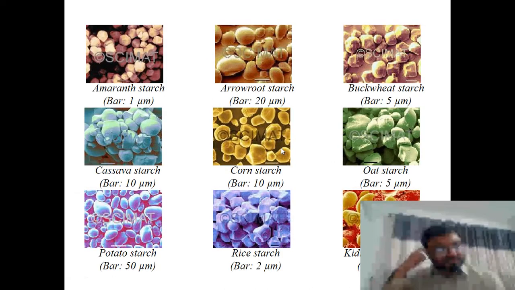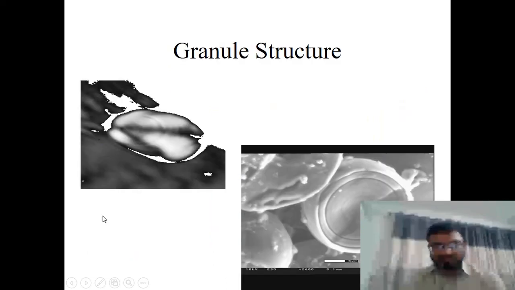Some of the starches can be best identified by the microscopic technique, and different kinds of starches have different kinds of structure. We can see arrowroot starch. It's a complex, bigger type of starch. This has just like the crystal type of a buckwheat starch, crystal type of starch, potato starch, again the circular type of starch.